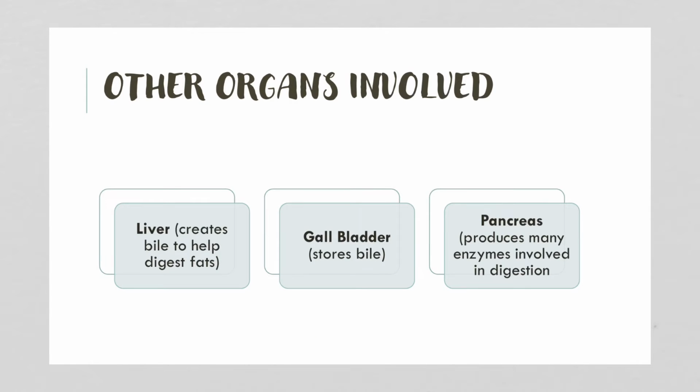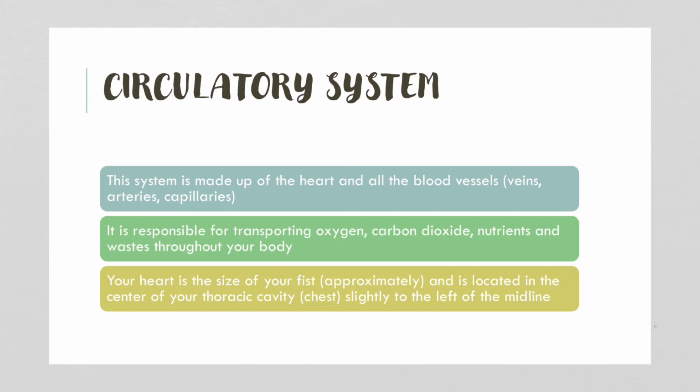As I mentioned before, your liver, which is a very large organ, aside from your skin, it's actually the largest organ. It creates bile to help digest fat or lipids. Your gallbladder stores that bile, and your pancreas makes lots of enzymes that are involved in digestion.